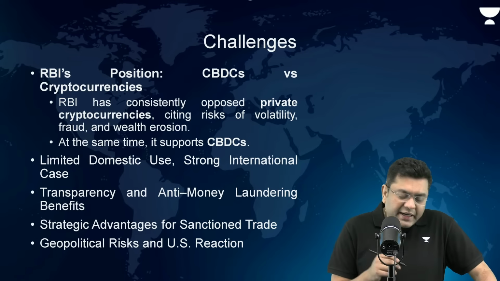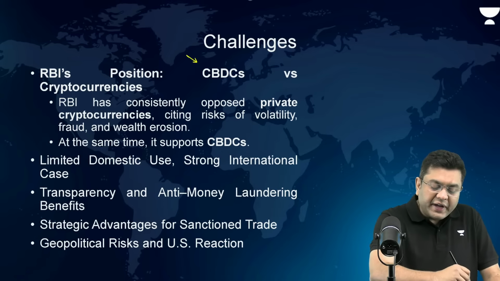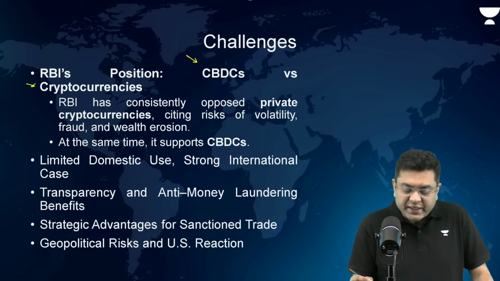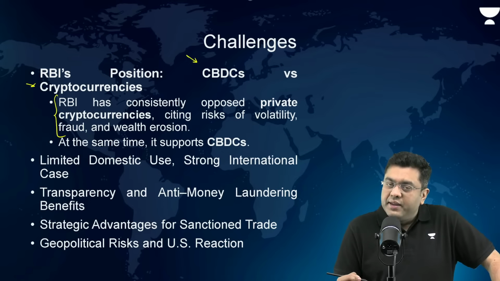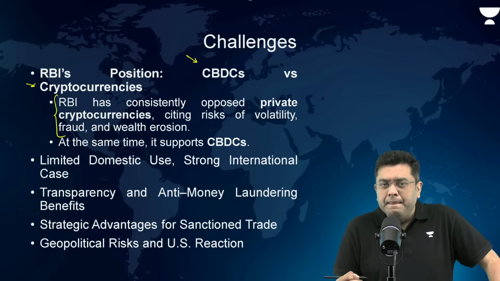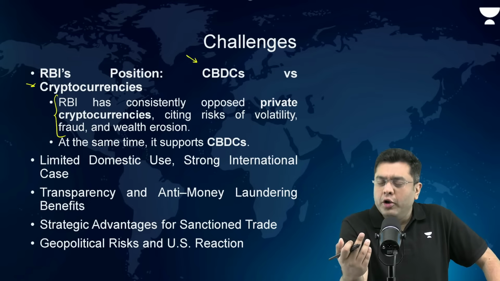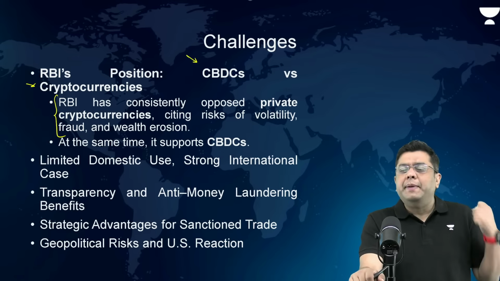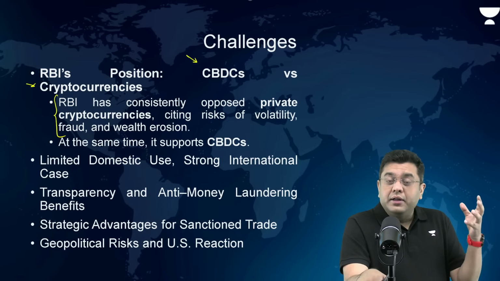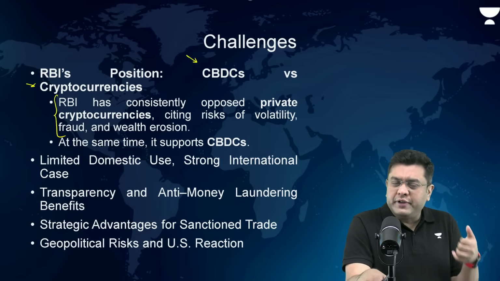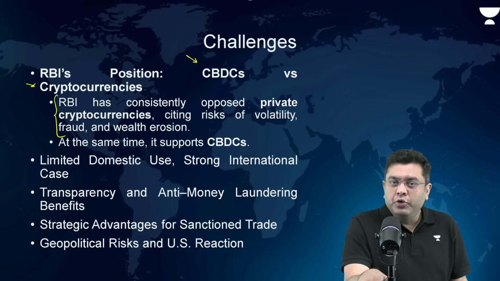However, there are multiple challenges. What are the challenges? Now, RBI's position with regards to CBDCs and cryptocurrency is something that we have just discussed. RBI has consistently opposed private cryptocurrency, citing risk of volatility. What is the risk of volatility? For example, suppose all of a sudden a huge amount of cryptocurrency is drawn from the RBI's reserves. In that case, you have instability created in the currency also, and in the long run, overall, many banks also get stressed.